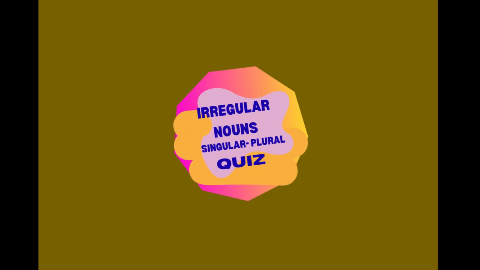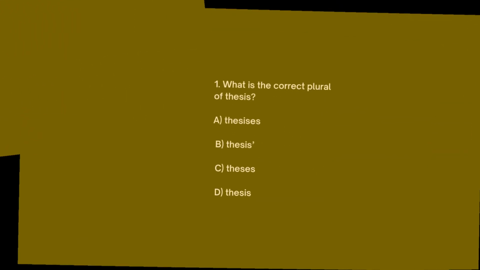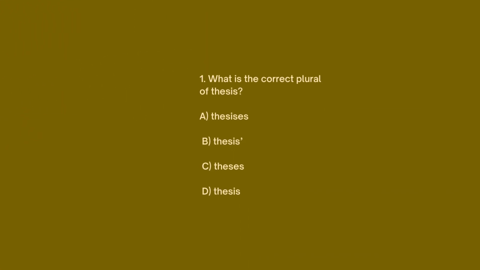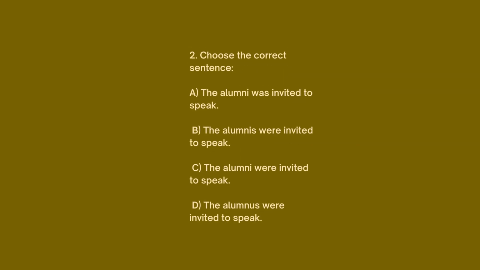Irregular noun singular plural quiz. Instruction. Choose the one correct answer. 10 points. 1. What is the correct plural of thesis? A. Thesizes, B. Thesis, C. Theses, D. Thesis. The answer is C. Theses.